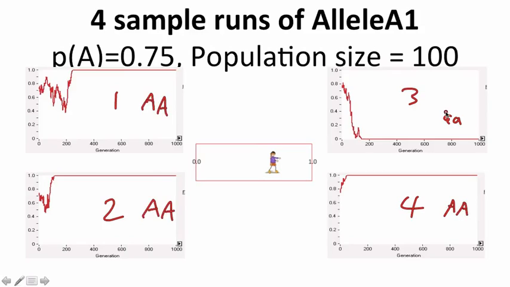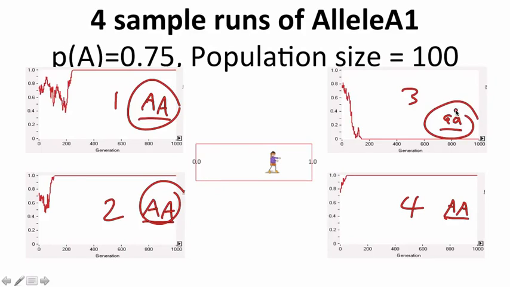What is the allele frequency across the species as a whole? Well, in this case, we're saying that all of these islands have the same average population size. What we have is 1 island of all big A, big A's, 1 of all big A, big A's, 1 of all big A, big A's, 1 of all little a, little a's. So the species as a whole, even though each individual population has no variation, still has some variation, right? Because the species has some islands that are all big A, and some islands that are little a. And in fact, in the species as a whole, the allele frequency is still 0.75. So it actually hasn't changed in the species as a whole when you've isolated off these islands.